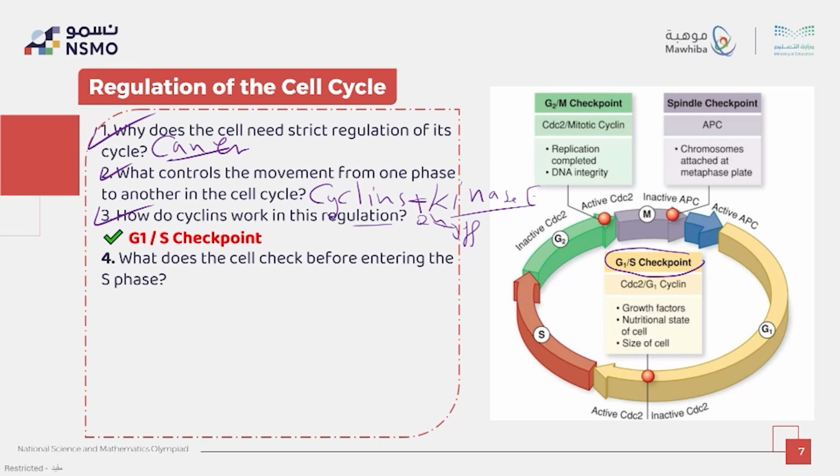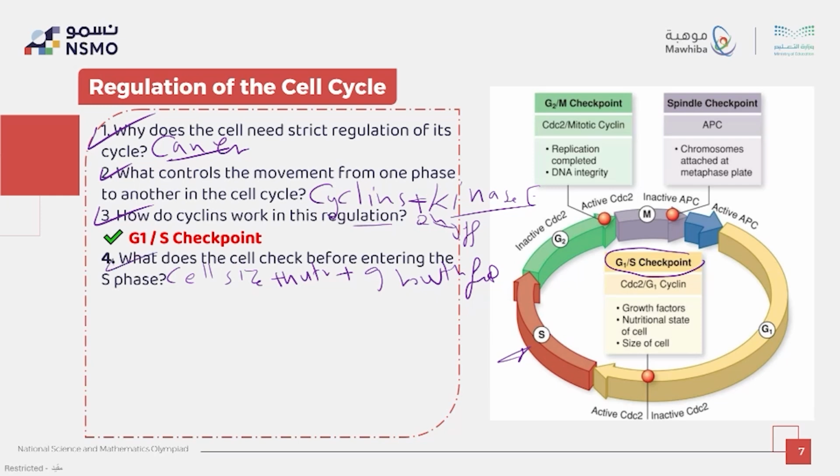It checks cell size plus nutrition sufficient, and other factors, which are growth factors. That one would be checked before going to S phase, DNA synthesis.